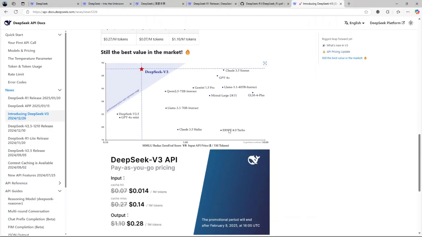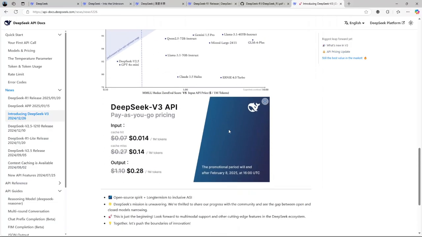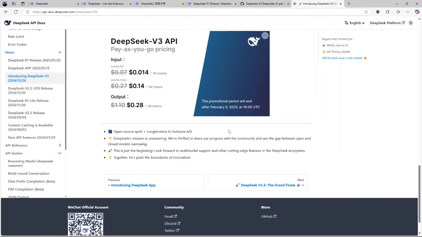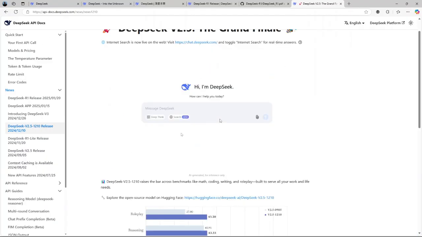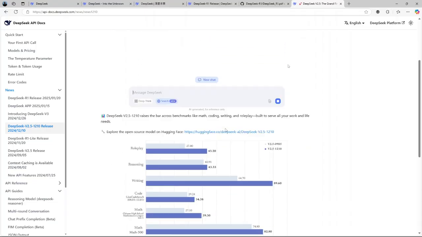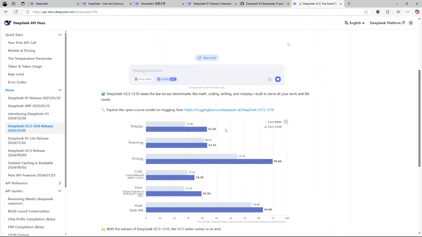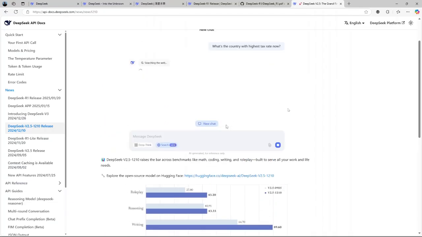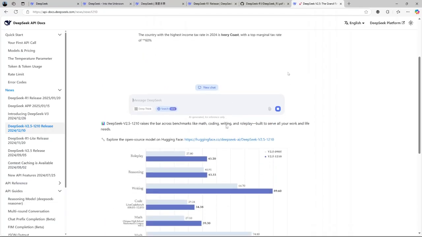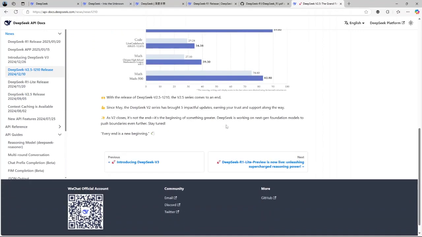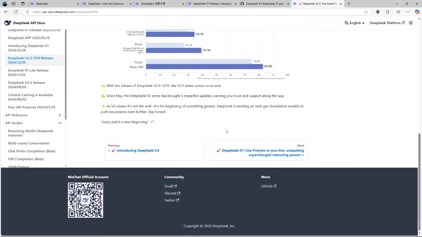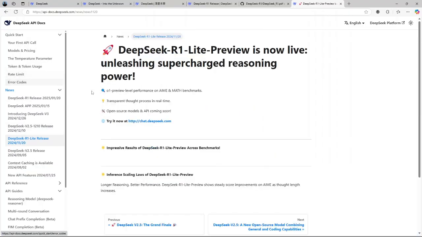Let's talk about the advantages and potential drawbacks of DeepSeek. First, the pros. Cost-effective. DeepSeek offers competitive API pricing, making it an affordable choice for businesses and developers. Open source innovation. The publicly available model weights encourage community-driven improvements and adaptations. Performance. Competitive benchmark scores indicate capabilities on par with or exceeding industry leaders.